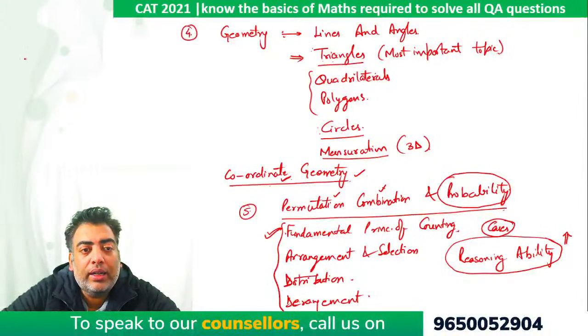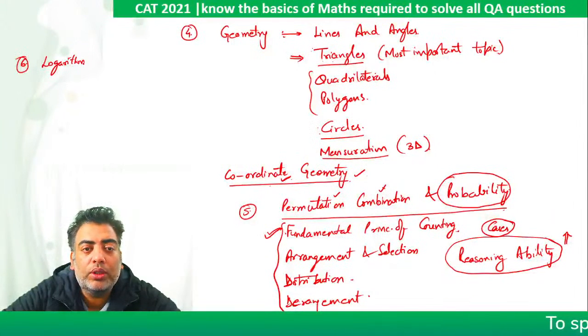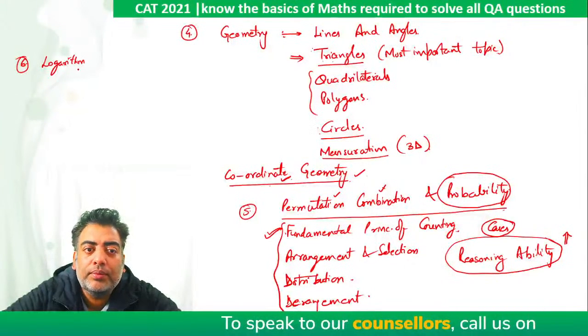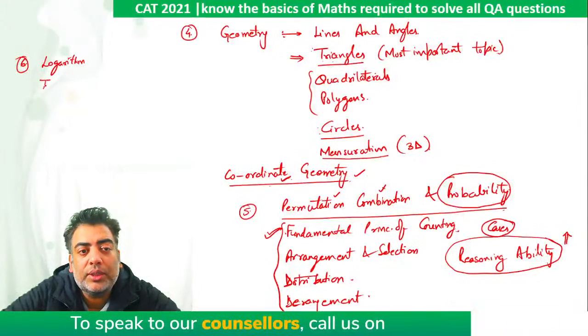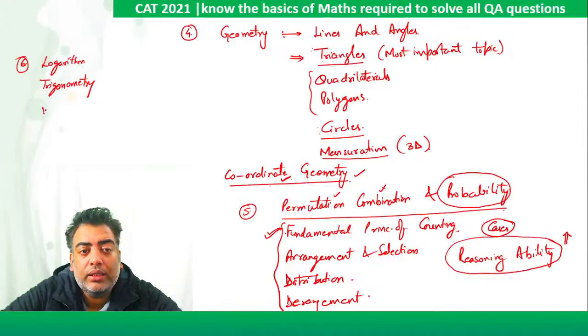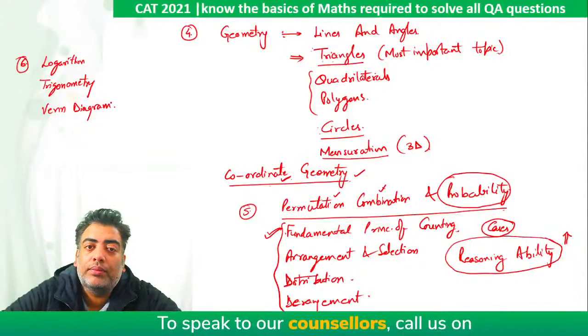Then another set of topics that we have to do includes logarithm. This year, almost every slot has a couple of questions based on logarithm, right? Then questions based on basics of trigonometry, right? I'm saying basics, not advanced level questions, right? Then one of the most important topics is Venn diagram.